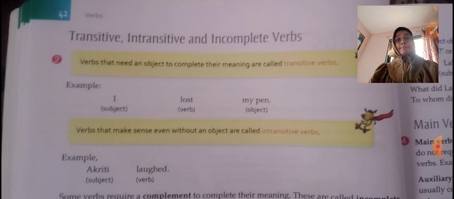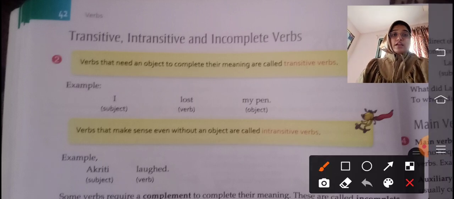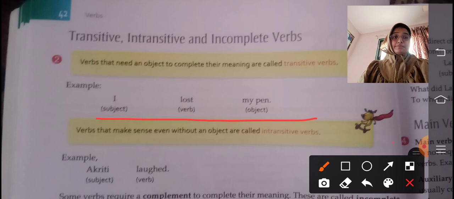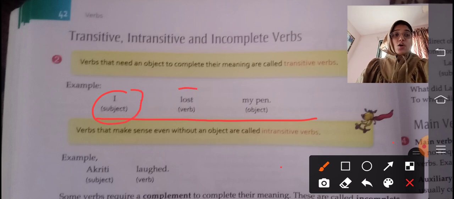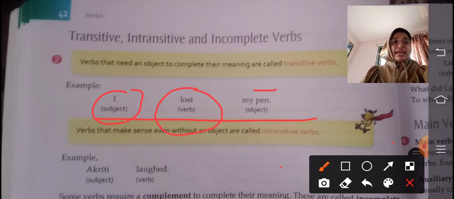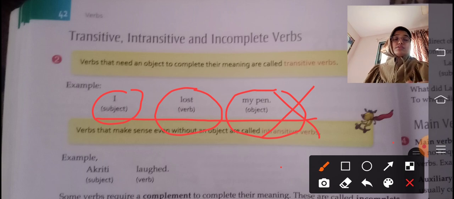For example, I lost my pen. Here, I is the subject, lost is the verb, and my pen is the object, correct? If we neglect the object, then I lost is incomplete. I lost what?